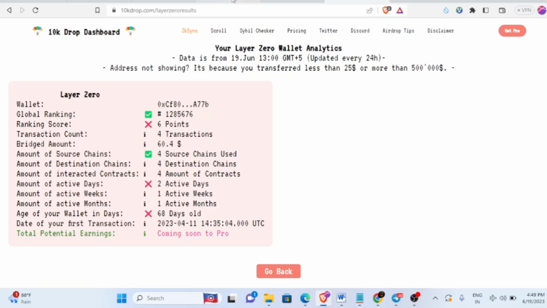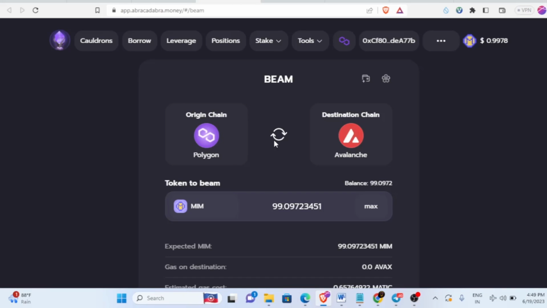And as of now, use this abracadabra.money in order to bridge this stablecoin from one chain to another chain. Since it's stablecoin, we are not using much money in the fee, guys. You've got to spend money in the fee. That's when you will be eligible for the future airdrop. Okay, so that's how they are choosing people and all. So if you use higher funds, like more than $1,000, it will increase your chance of getting the airdrop for sure. Okay, and one more thing: once you have successfully done all the bridging, every single day bridge it from one chain to another chain.